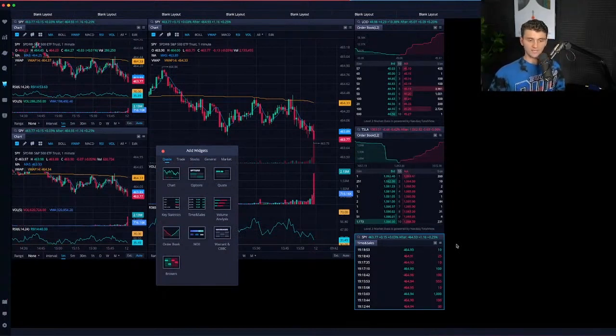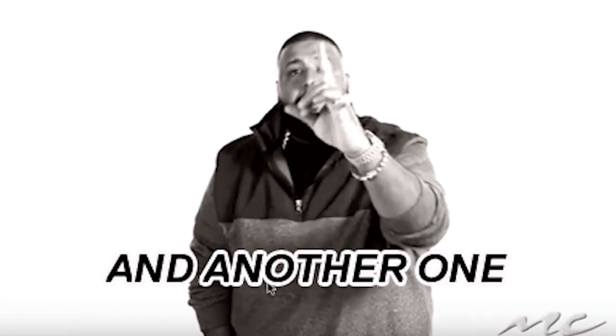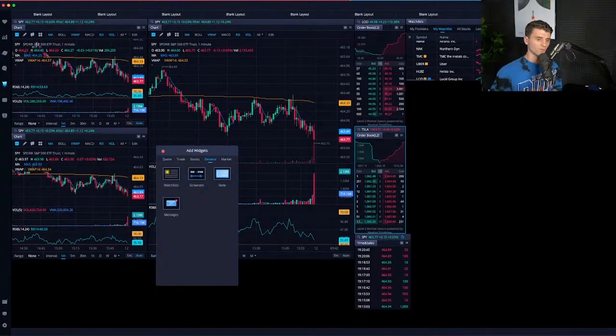Sometimes you can see extremely large buying orders coming through, possibly off of news or something like that. So I like to have that in the bottom right hand corner under my level 2 data. So the last thing I'm going to add to my Webull setup is my Watchlist tab. You can come under Add Widgets, go to General, and then under Watchlist, I like to have my watchlist here on the right side.